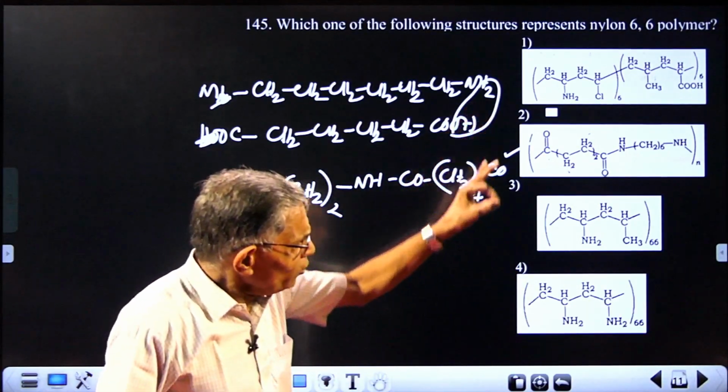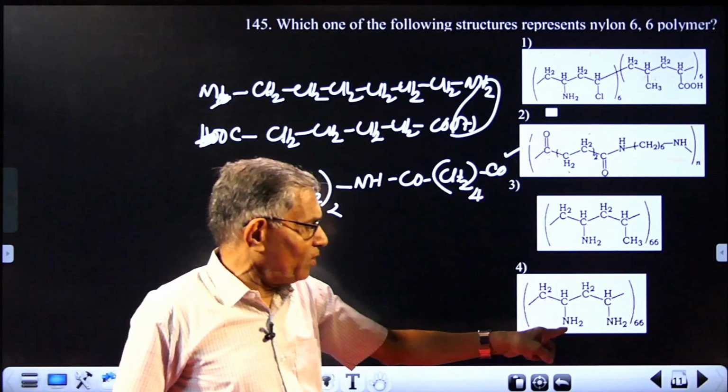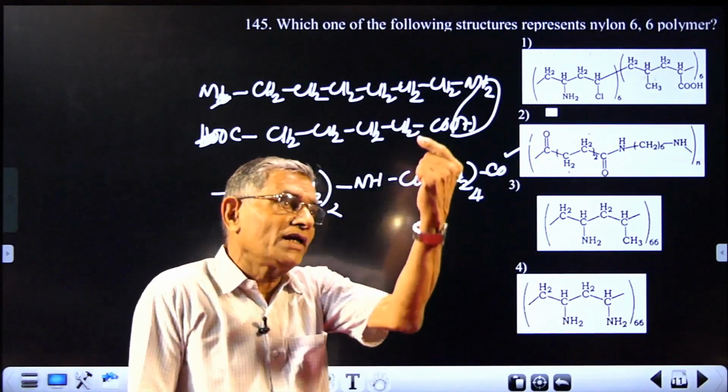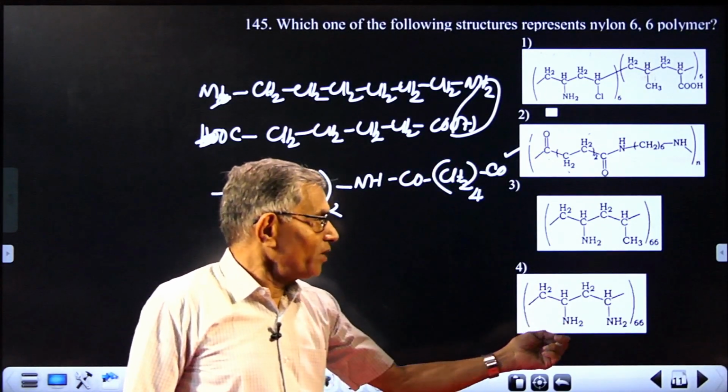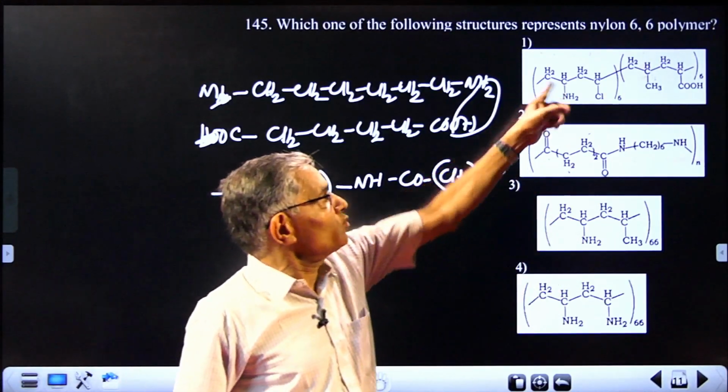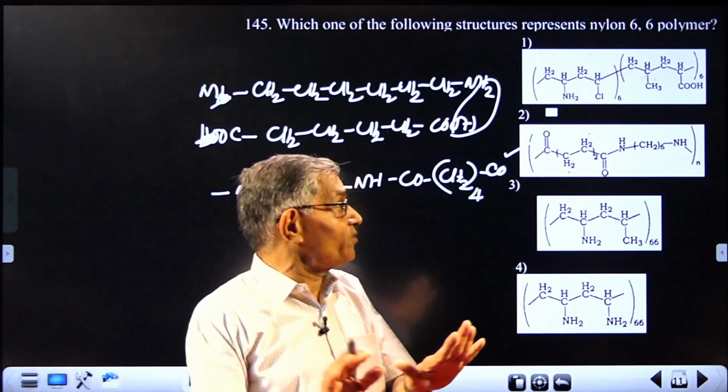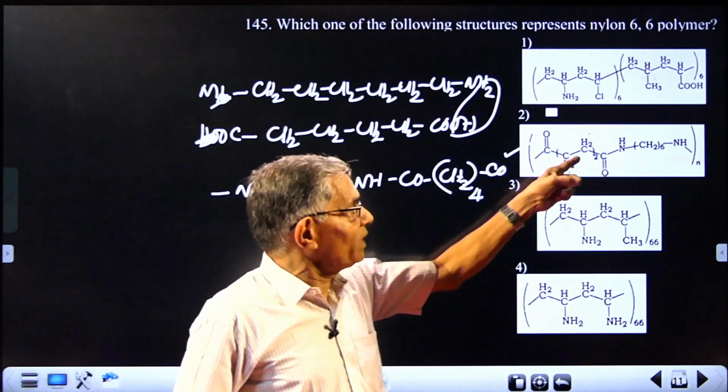You just go through the options. You get the easy answer here, because NH2 in this polymer is not occurring as a branched part. So this cannot be the answer, this cannot be the answer, this also cannot be the answer. So if there is an answer, it is this one. And see, verify whether it is correct or not.